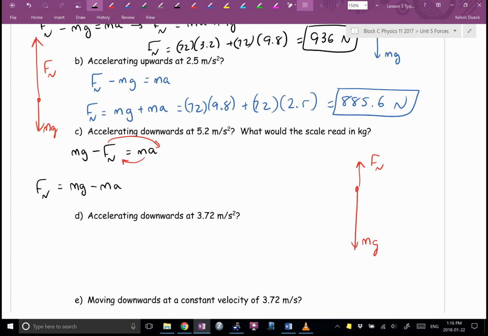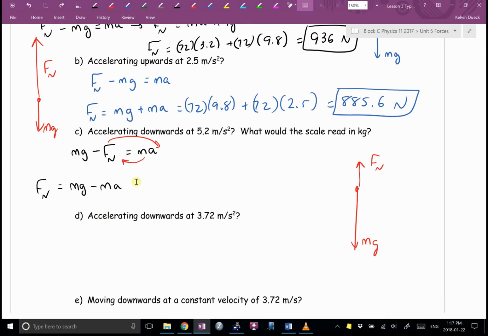Look up, look up, look up. Normally, your normal is that. But when you're accelerating down, are we subtracting from our total? That's why you feel lighter. You must get a smaller answer if you subtract. That's why on the way down you feel lighter.